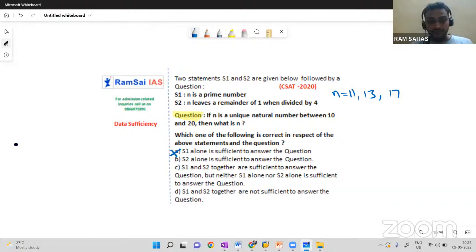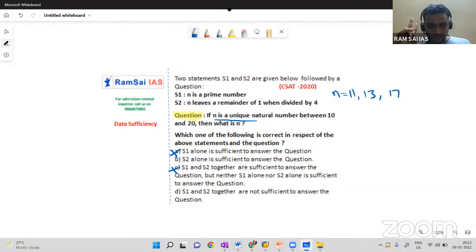See, it should be a unique value. You should not get three different values. So I'm not sure whether n is 11, 13 or 17. So 1 alone is not sufficient. Now close statement 1 and try to answer by using statement 2 alone. Okay, before that, if 1 is not sufficient, you can eliminate option C as well. When statement 1 alone is not sufficient, how can you say either 1 or 2? So you can eliminate option C as well.